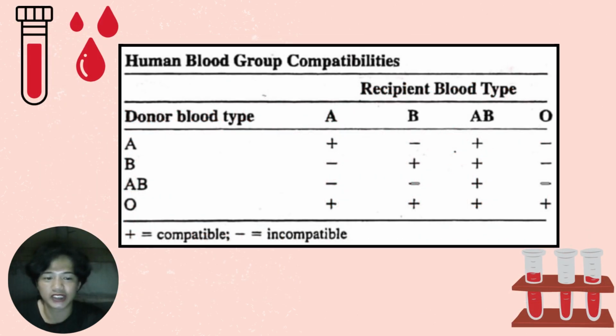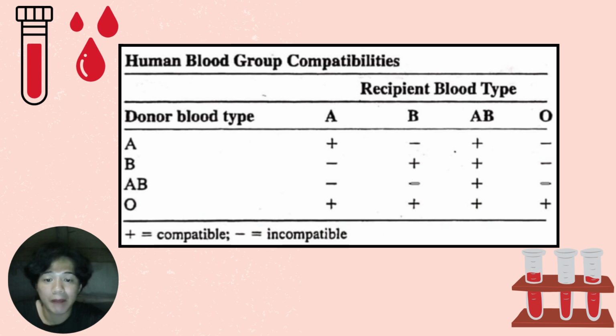This illustration shows the human blood group compatibilities. The table shows which type of blood is compatible to another type and which type is not. Refer to the table. There you can see positive and negative signs. Positive indicates compatibility, while negative indicates incompatibility.